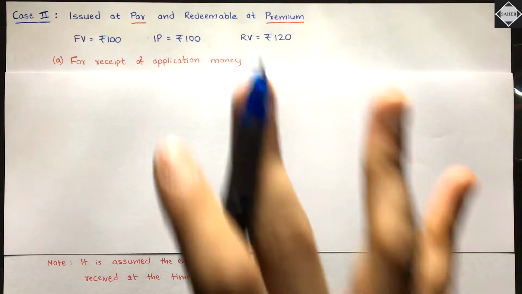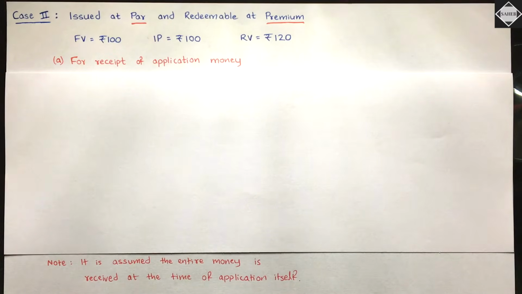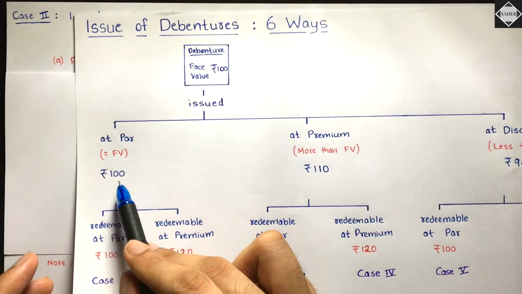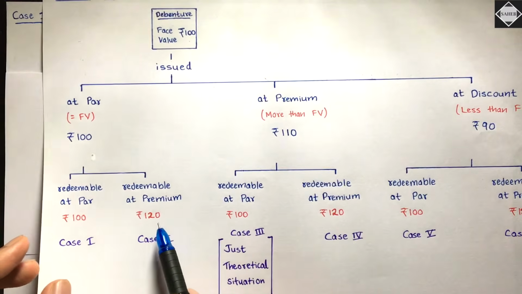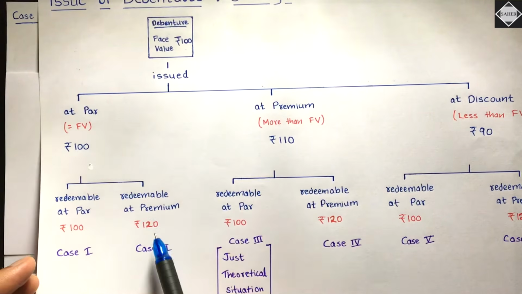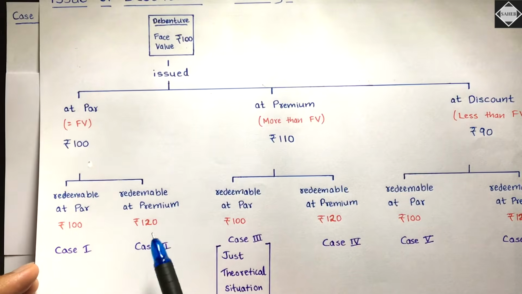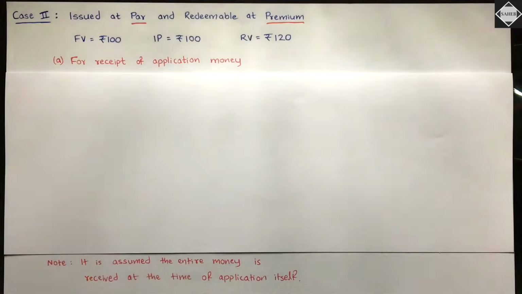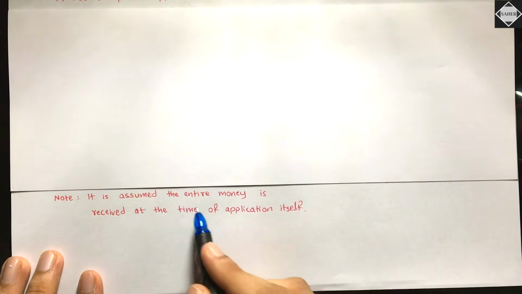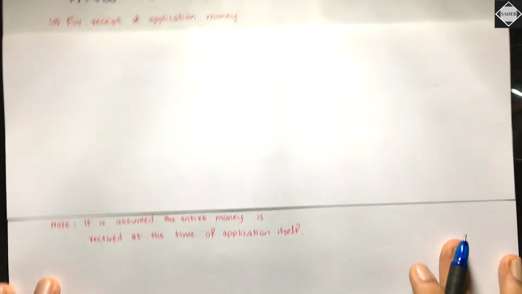Okay, so this is case 2. If we see this on the flow chart, see here, face value is 100, issue price is 100, but the redemption value is 120. Is that clear? Issued at par, redemption at premium. Redeemable at premium. Is that clear? This is the case 2. So how are we going to pass the journal entries? It's really simple. The same assumption. It is assumed the entire money is received at the time of application itself.